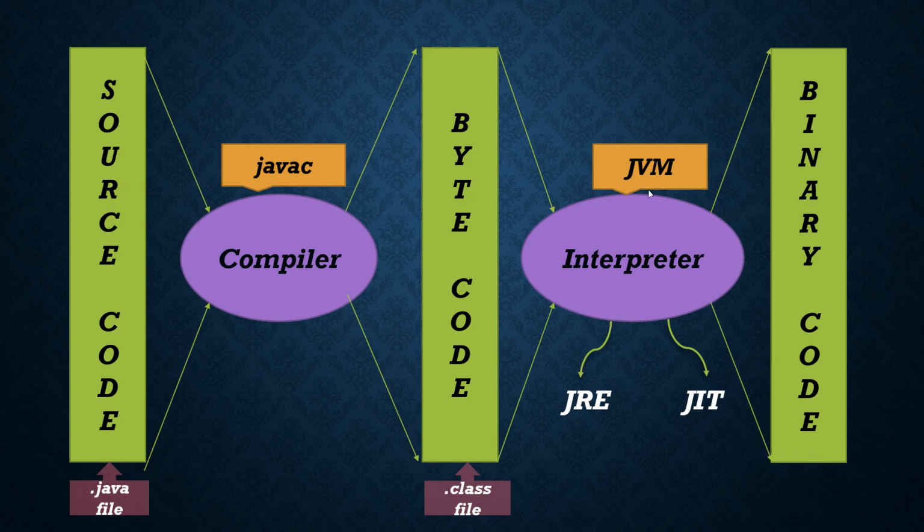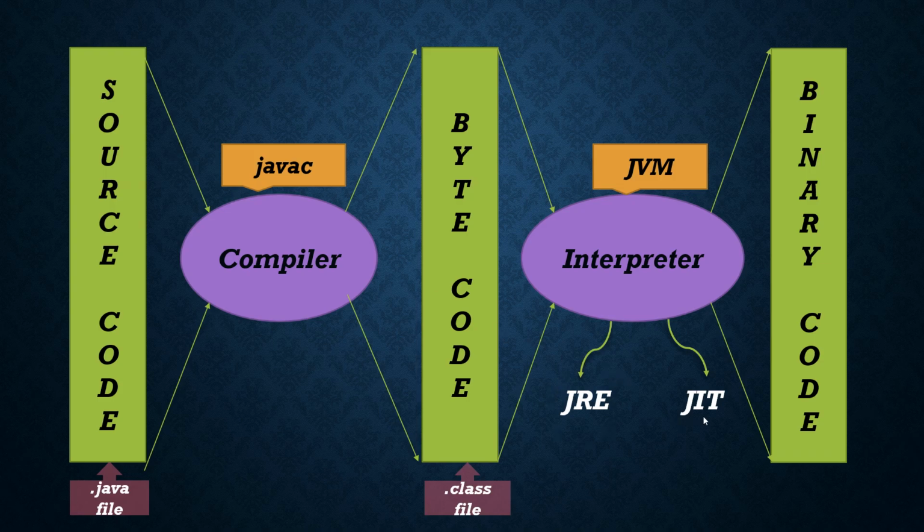This will have the JRE and JIT components also. The JRE, Java Runtime Environment, is one component. This is the runtime environment for the execution part. It provides the runtime environment, and it contains some inbuilt libraries. All the inbuilt things you use in the program, whatever you have used, those libraries will be provided by this JRE.